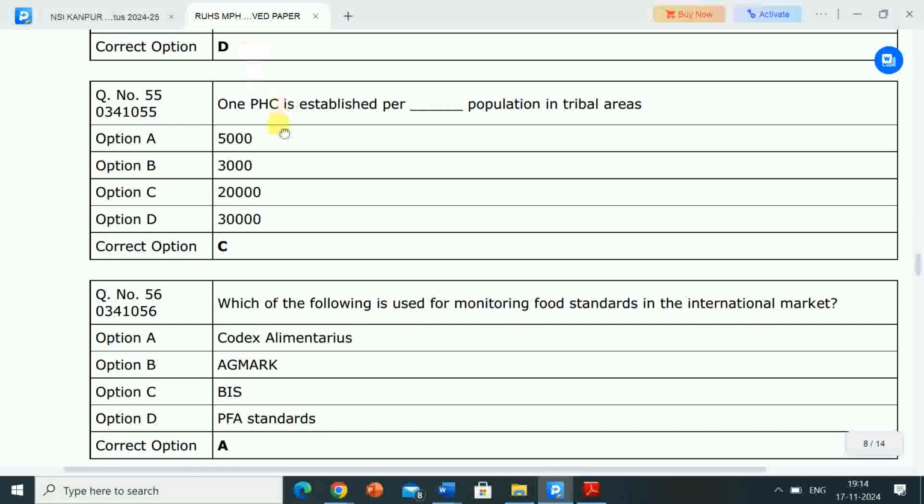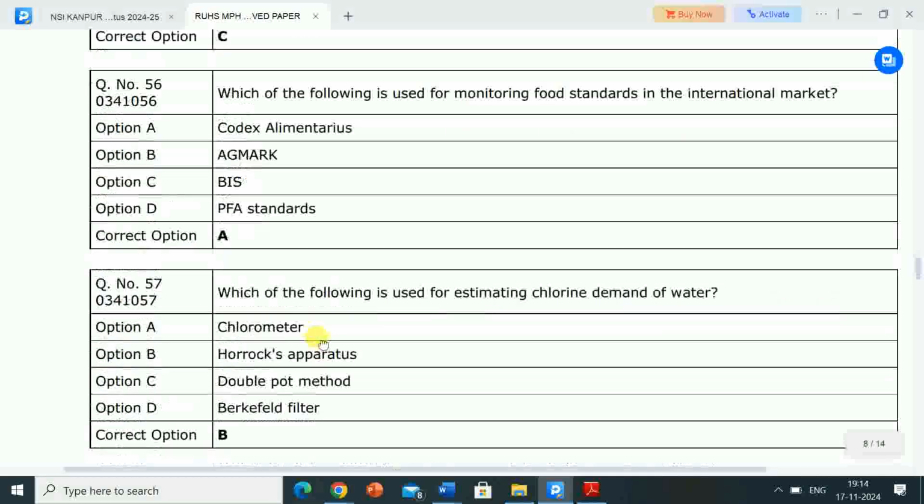Next question: one PHC, that is primary health center, is established per dash population in tribal areas. Options are A, 5,000, B, 3,000, C, 20,000, D, 30,000. Correct answer is option C, 20,000. So one primary health center is established per 20,000 population in tribal areas. Very important question.